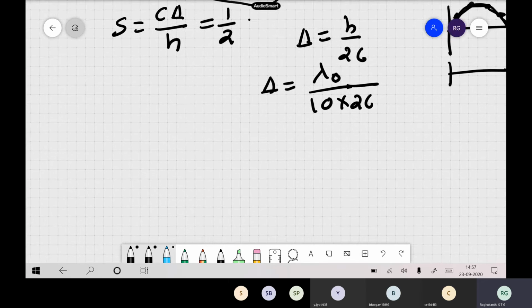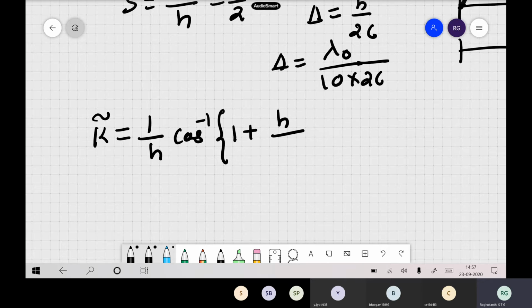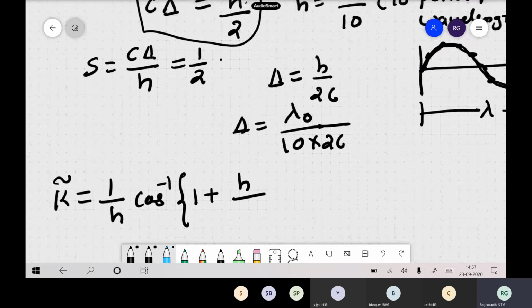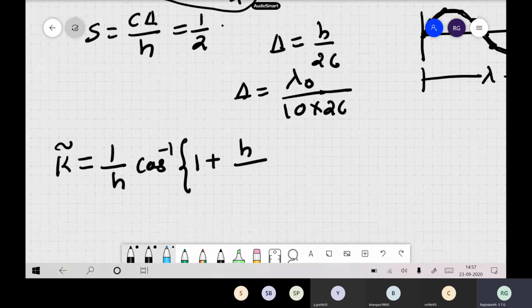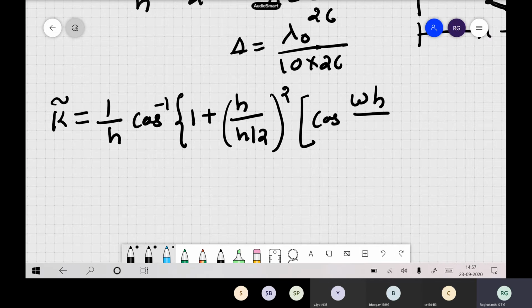So now what happens in our dispersion equation? The k hat. You substitute 1 by h, cos inverse of 1 plus, and c delta t you can replace with h by 2, cos of omega into h by 2c, minus 1.